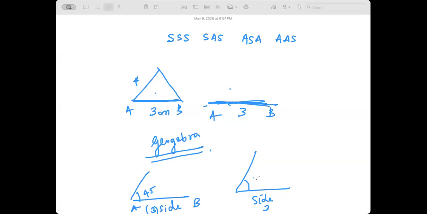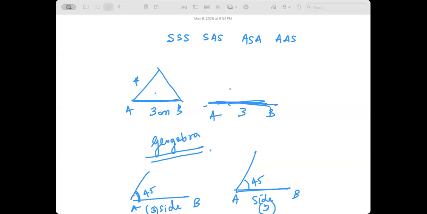Okay, so here it is 45, here it is 3. Having said that, this is AB, 45. I just want you guys to make use of the class. If you are not going to make use of the class, it's better not to continue as well. I'll tell you honestly. So here the side AB is 3.